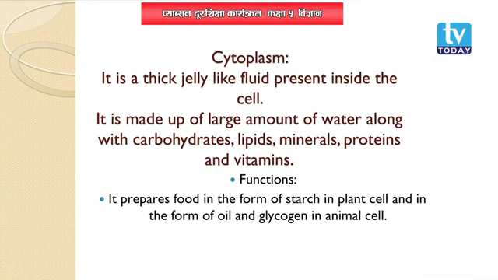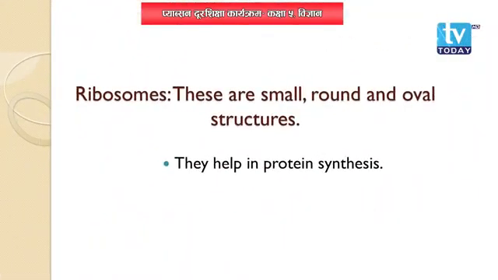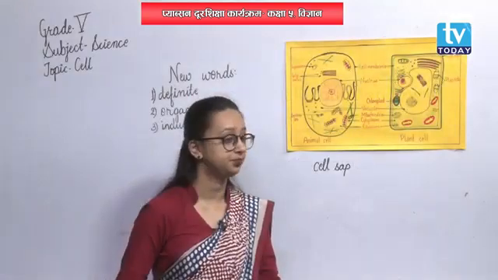And cytoplasm is the fluid structure present in both animal cell as well as in plant cell. Cytoplasm helps to store food in the form of starch in plant cell, whereas in the form of glycogen or oil in animal cell. And ribosomes are here. Ribosomes are small oval structures. They help in protein synthesis, to produce protein.